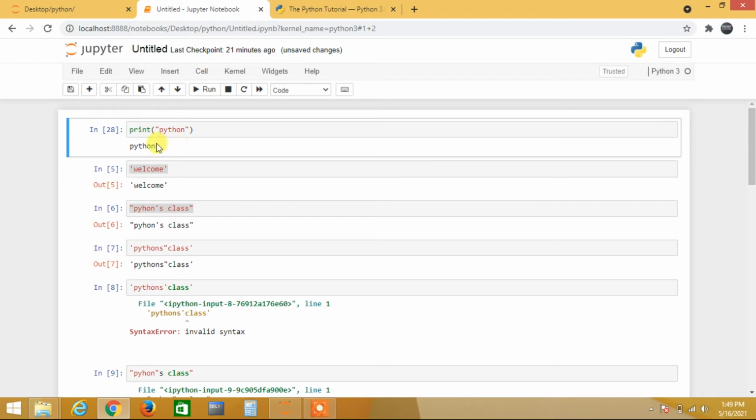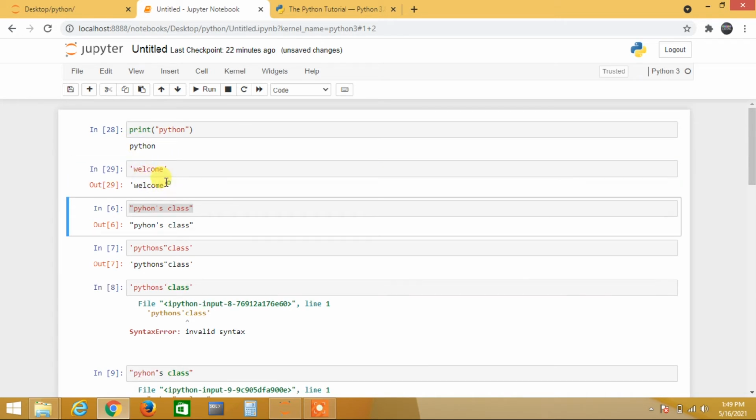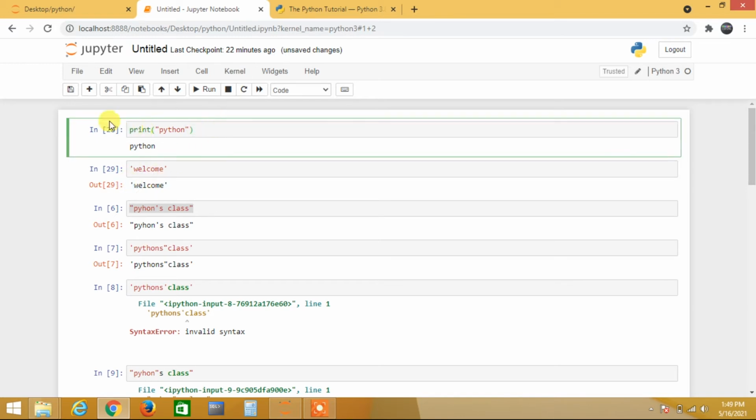We are not getting any commas or quotes, but previously we used to get quotes, right? Here we are not getting. So print is an inbuilt function. It gives output in a well-presented format.